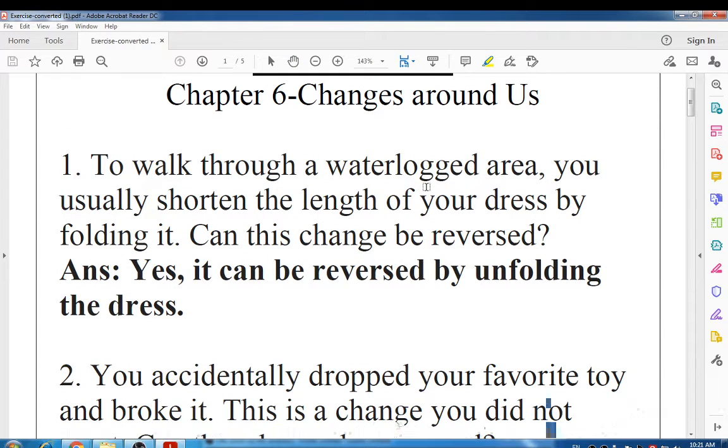To walk through a waterlogged area, you usually shorten the length of your dress by folding it. Can this change be reversed? Means we are here to shorten the length of your dress if there is water and all. So yes, by unfolding the dress it can be reversed. So the answer is yes, it can be reversed by unfolding the dress.